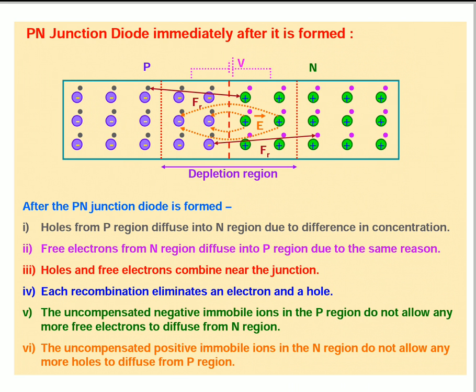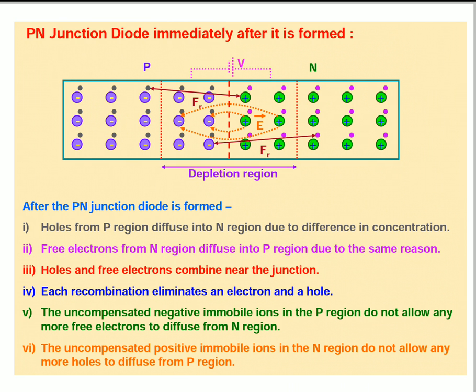Similarly, in P-type semiconductors, the concentration of holes is more than that of electrons. During the formation of a PN junction diode, due to the concentration gradient across the P and N sides, holes diffuse from P side to N side, and electrons diffuse from N side to P side.